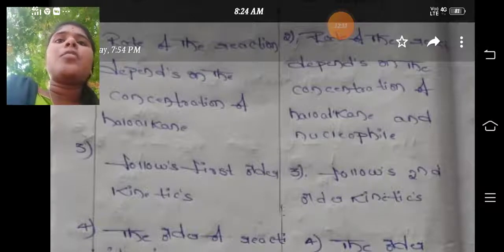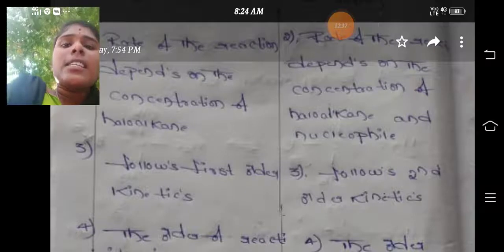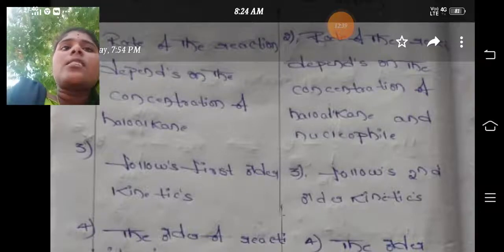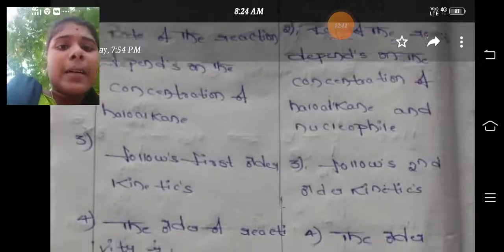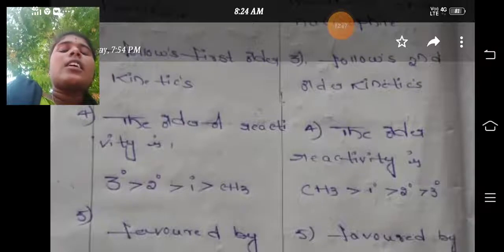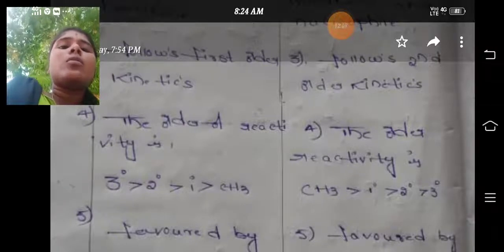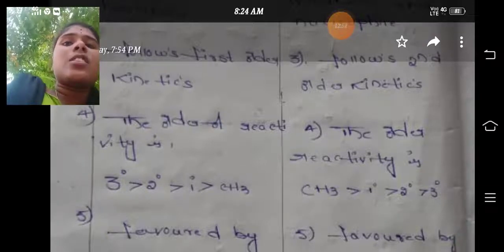Let's see the fourth difference, the order of reactivity. In the case of SN1, the order is tertiary greater than secondary, greater than primary, greater than CH3.